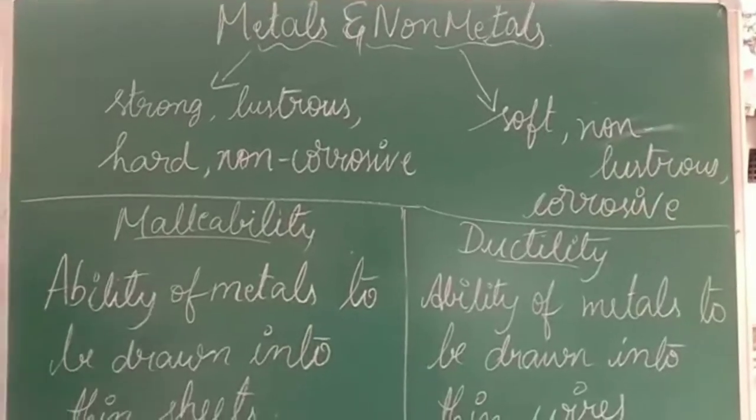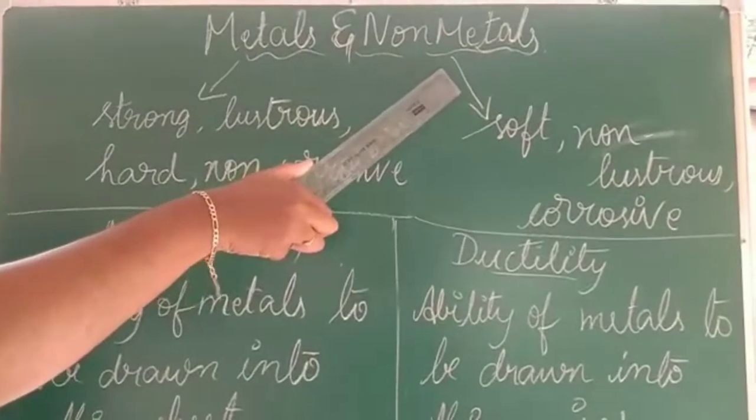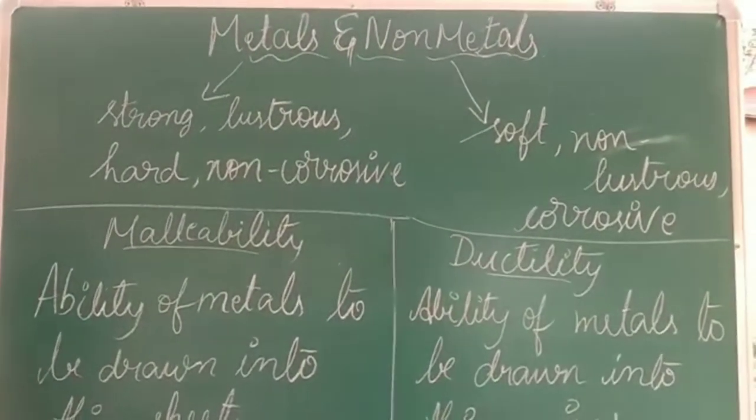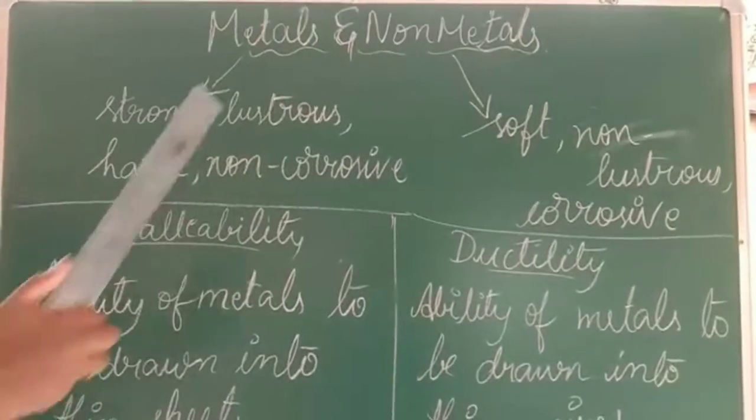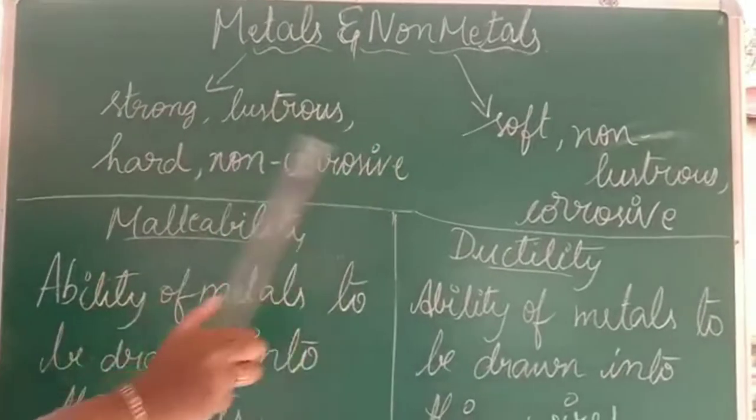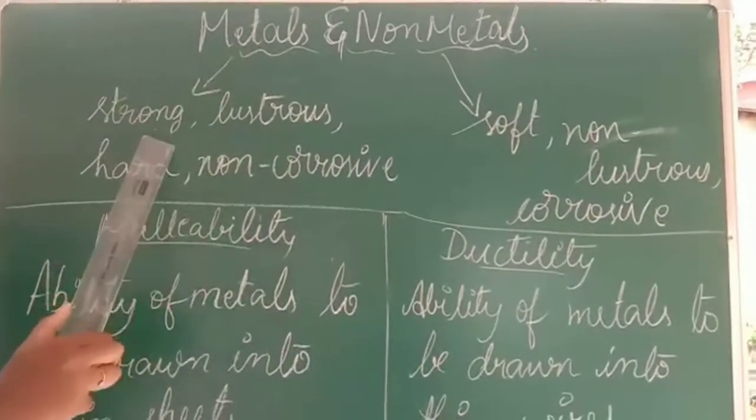Good morning students. So this is the third chapter of chemistry, that is metals and non-metals. Let us start to know what is metal and what is non-metal. So this is an introduction wherein if we want to differentiate the metal and non-metal, there are few properties given here. So we shall go through some of the properties of metals first.